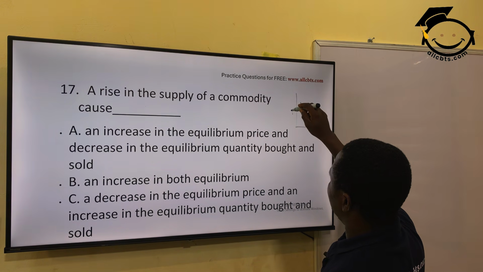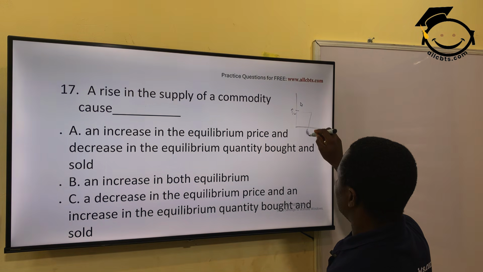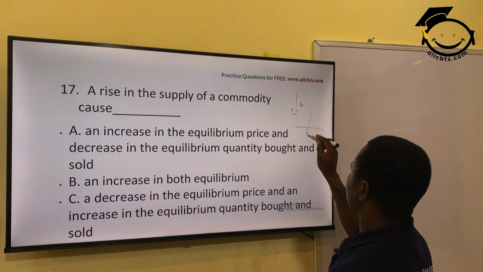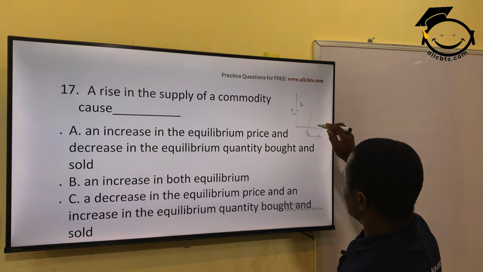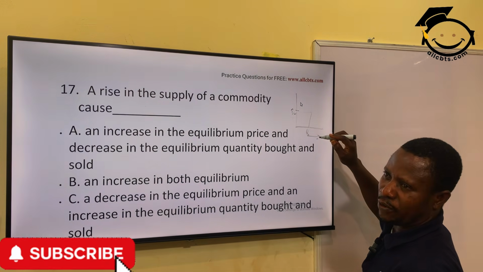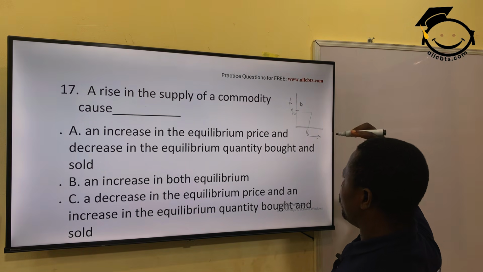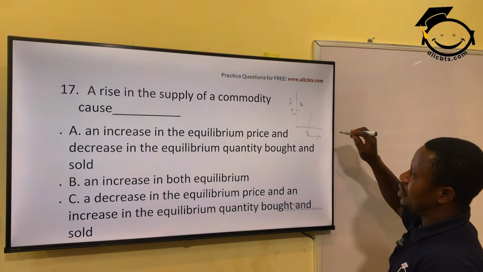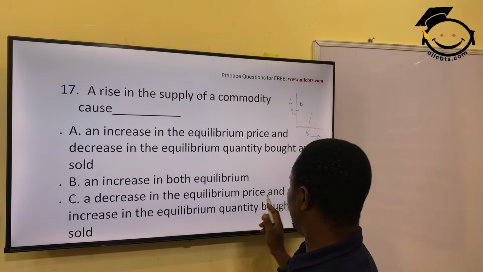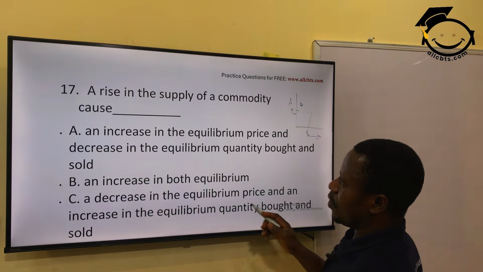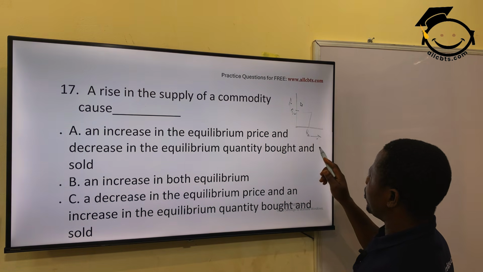Let's assume this is the equilibrium price, E. So when the quantity supplied increases, the implication is that something must have precipitated the increase in quantity supplied. And based on the law of supply, the price must have increased. So the increase in price will bring about what? An increase in quantity supplied. Okay? So the effect is an increase in equilibrium price and a decrease in equilibrium quantity bought and sold.